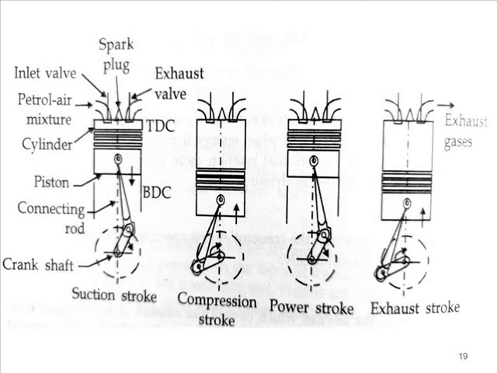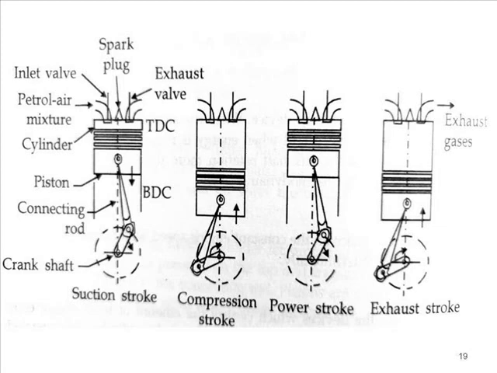When we are talking about the working of the 4-stroke petrol engine, air plus petrol, that is called fuel, is prepared in the carburetor and through the suction manifold will enter the engine cylinder. You can see from the left side, first is the suction stroke, second figure is the compression stroke, third is the power stroke, and last is the exhaust stroke. So we are moving from left to right, from suction stroke to exhaust stroke.